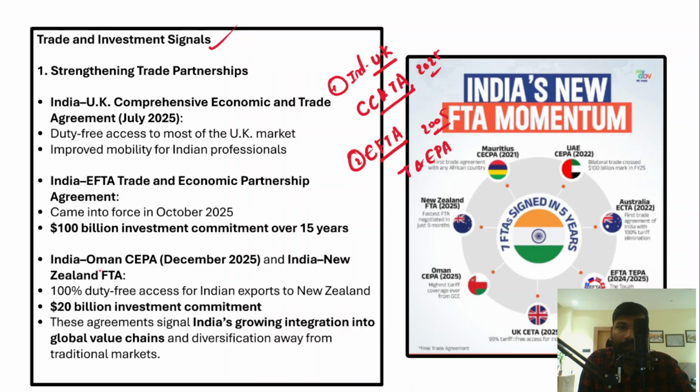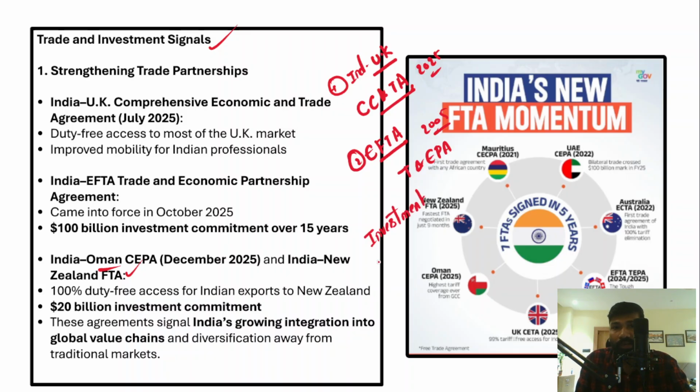And then recently the India-Oman Free Trade Agreement was signed, and then the India-New Zealand Free Trade Agreement. So a number of free trade agreements have been signed that will help further strengthen India's trade with those respective countries. It will also bring additional investment, right? Because as part of this free trade agreement, those countries have promised investment in India.